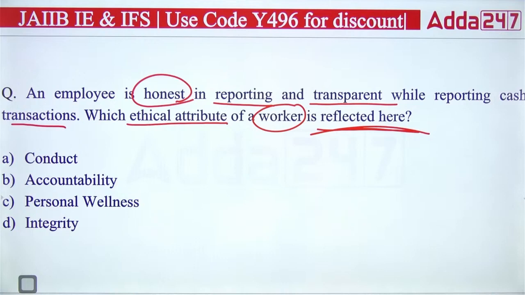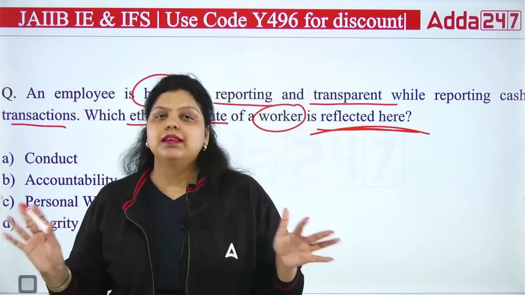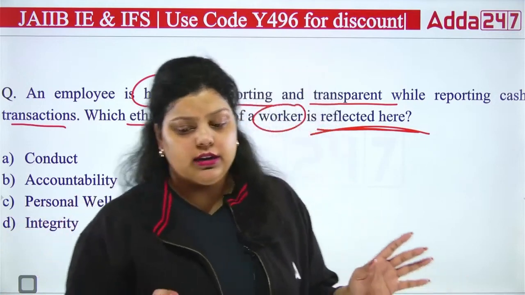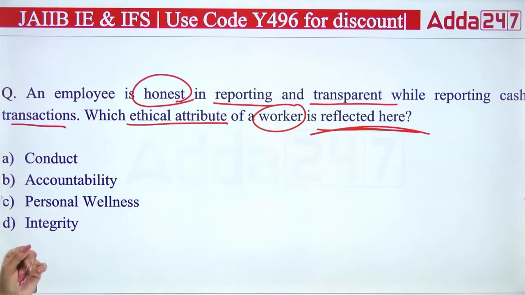So which ethical attribute of a worker is reflected here? This is from your module D. Module D is a very simple unit module of your subject, and around 10 days are sufficient for module D. Okay, and it is very important as well. 15 to 20 questions can be there from the D module, so do make sure you cover it very clearly.